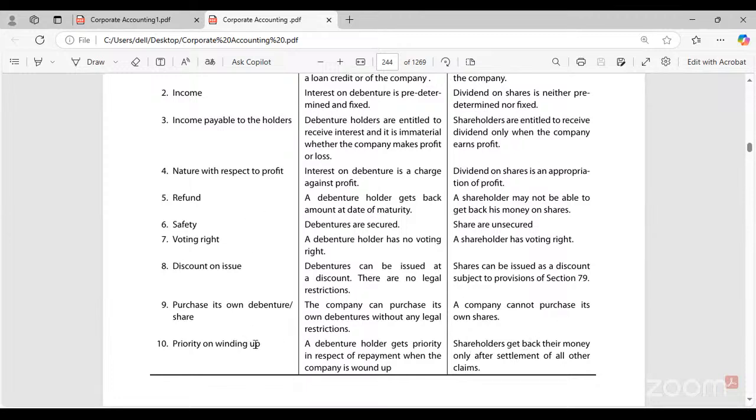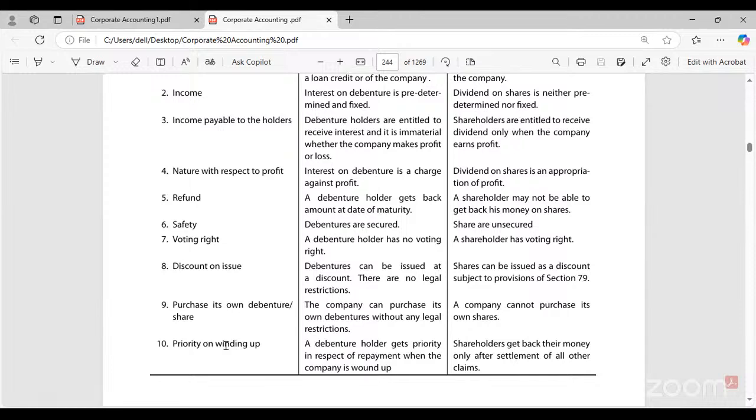Now, at the time of winding up, who will be given first priority, debenture holder or shareholder? I'll give you an example. Suppose we have conducted a function at our home and we invite our guests, relatives, everyone. At the time of serving the food, will we sit and eat first or will we serve our guests? Obviously, we serve our guests. Hence, shareholders are the owners of the organization. Debenture holders are the outsiders of the organization.